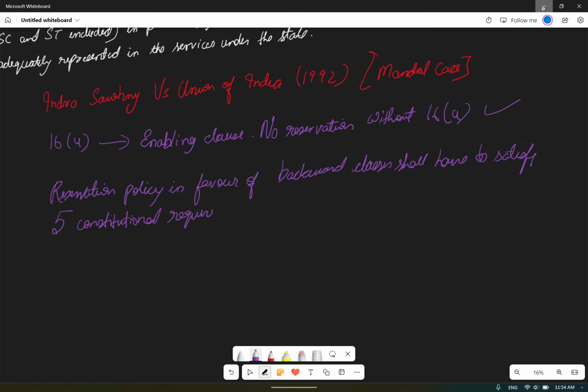What are those requirements? We'll see. They have to fulfill the first constitutional requirement to the Supreme Court.